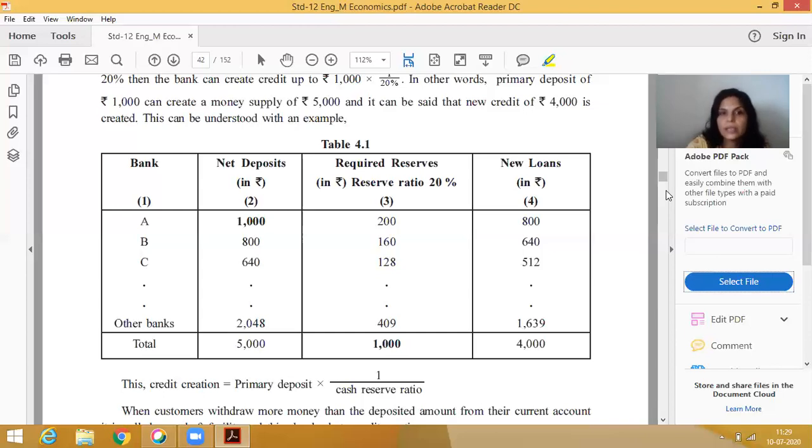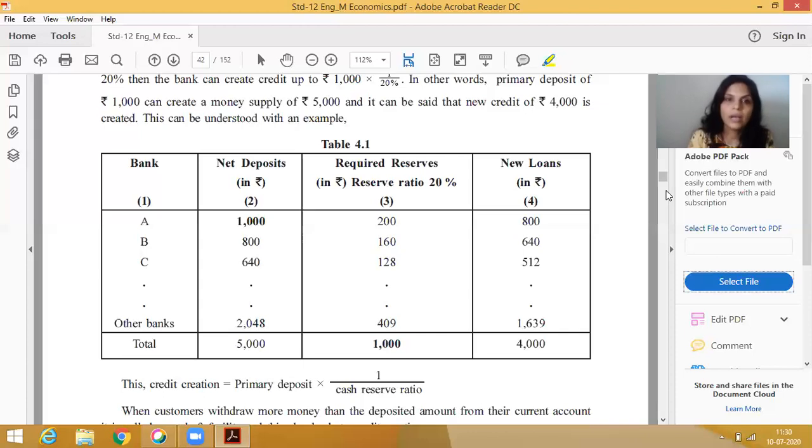On these 800 rupees, again the 20% CRR decided by the RBI applies. So 20% of 800 is 160, which will be reserved by the bank, and 640 rupees will be lent by the bank to any other person. This 640 rupees will be borrowed by person C. Then person C will not use the full amount either. Clear? And this amount will be deposited by person C in the same bank or maybe any other bank.